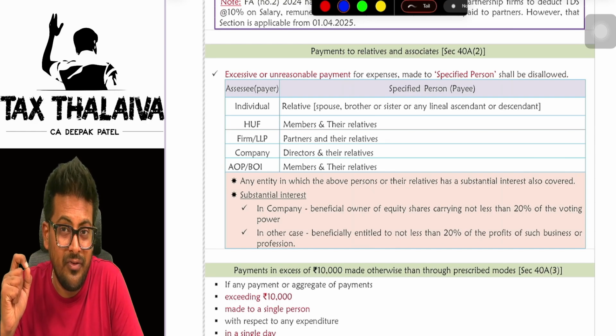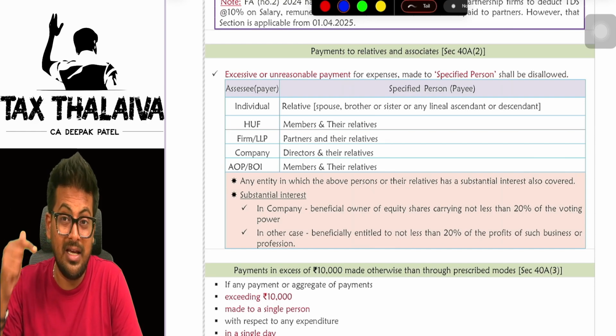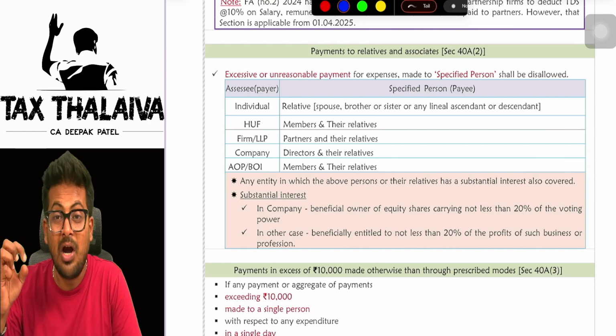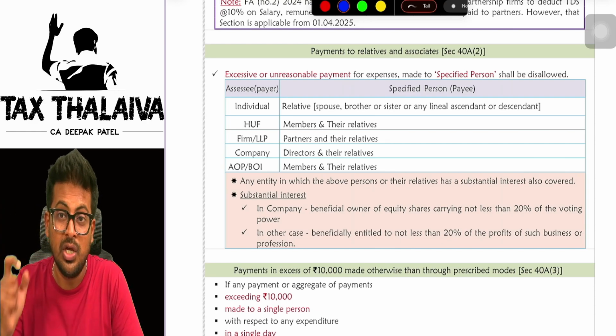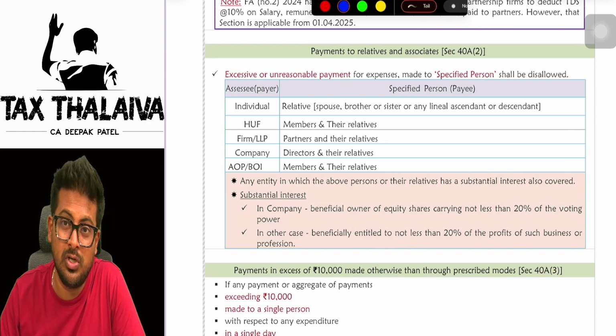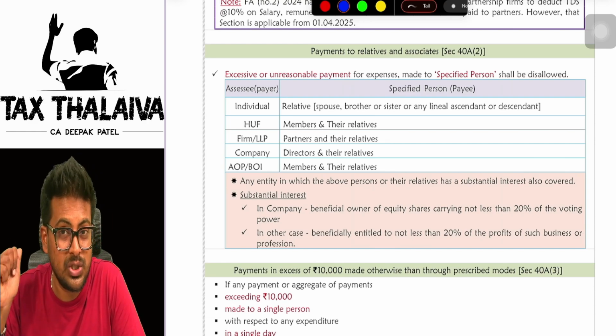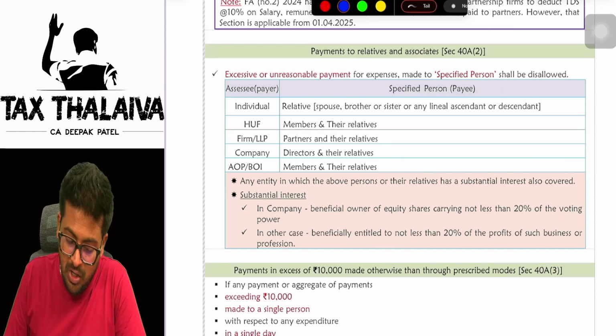How to reduce the profit? Either reduce the revenue or increase the expenses. Yes or no? How to increase the expenses? You show more bigger entries. You paid actually 10,000. Show 20,000 as an expenditure in your books of accounts. That is what you think. Yes or no? That is why this section has come.